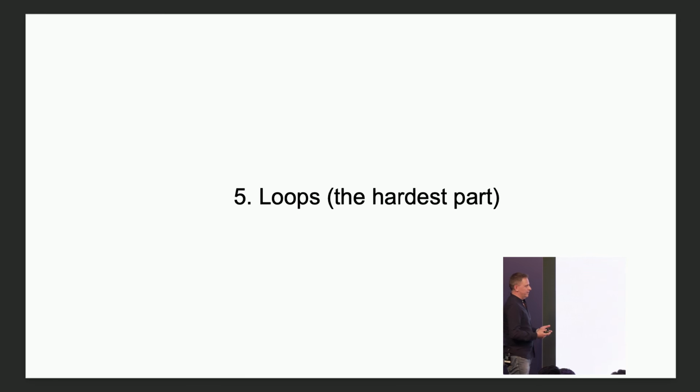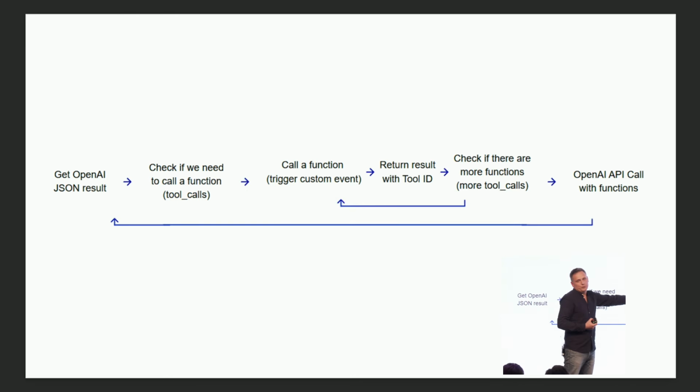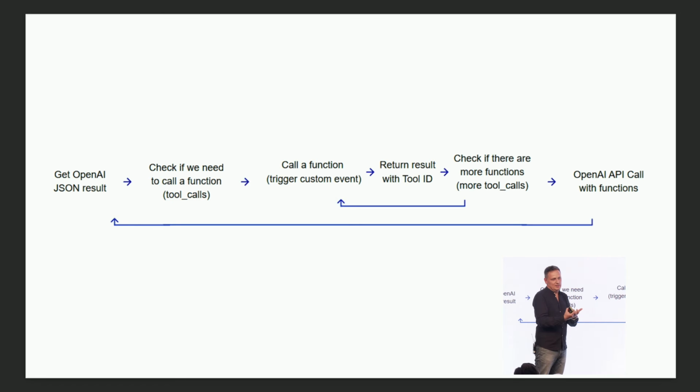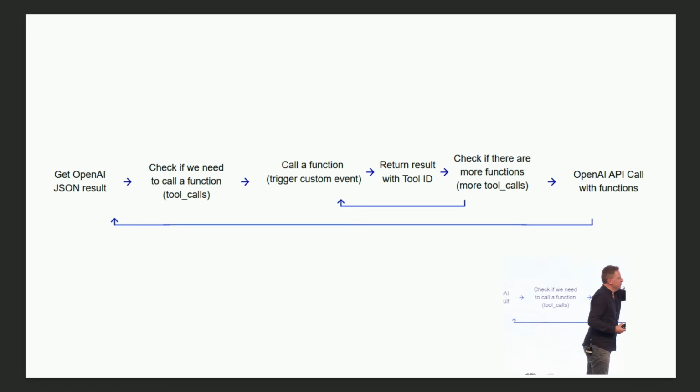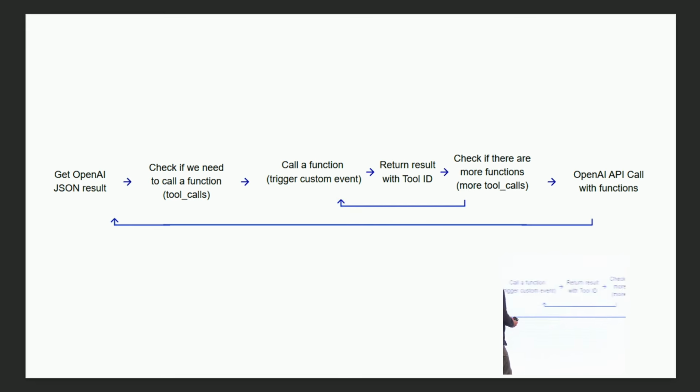And then the hardest part, loops, right? Because we need to create something like a decision loop in Bubble. Bubble can handle loops, but it's tricky, as we all know. So this is why I called it the hardest part. We need to get a result from OpenAI and check if we need to call a function. If OpenAI says, I want to call a function with this tool, then call this function, so trigger a custom event. We are calling this function based on the decision from OpenAI, returning, checking if there are more functions, and then if there are no more functions, going back here.